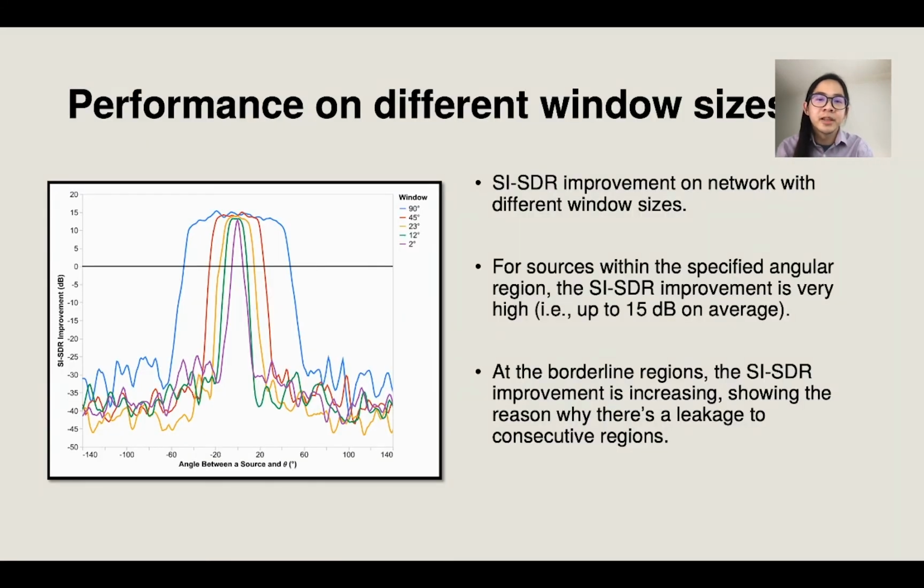Here we show the performance of our network on different window sizes. For sources within the specified angular region, we see that the signal to noise ratio improvement is very high, up to 15 dB on average, and very low outside the regions. At the borderline regions, the signal to noise ratio improvement is increasing, indicating the reason why there's a signal leakage into consecutive regions as we have seen earlier.